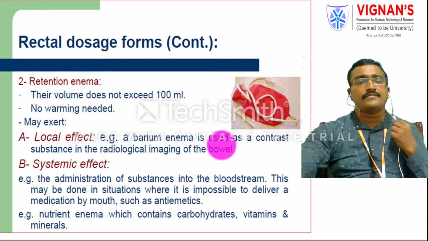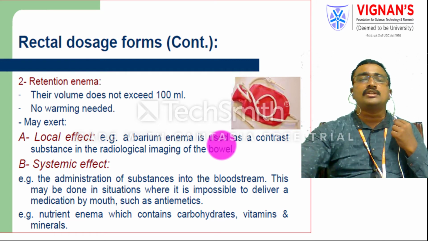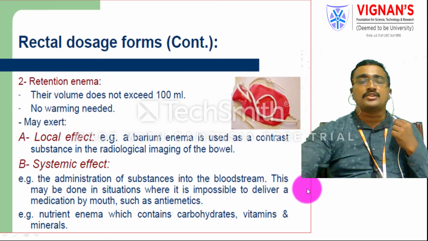The systemic effect especially happens in the case of nutrient enemas, which mainly contain carbohydrates, vitamins, and minerals. They deliver the substances into the bloodstream. This may be done in situations where it is impossible to deliver the medication by mouth, such as in the case of antiemetic drugs. In this case, systemic effect enemas are preferable because these substances enter directly into the bloodstream. They produce a better action compared to local effect enemas.